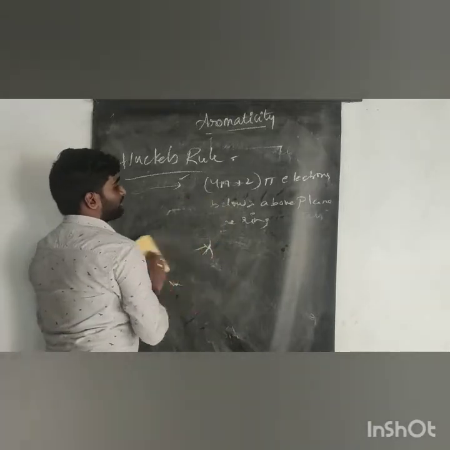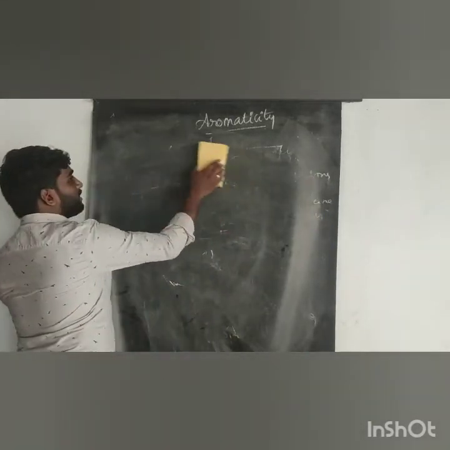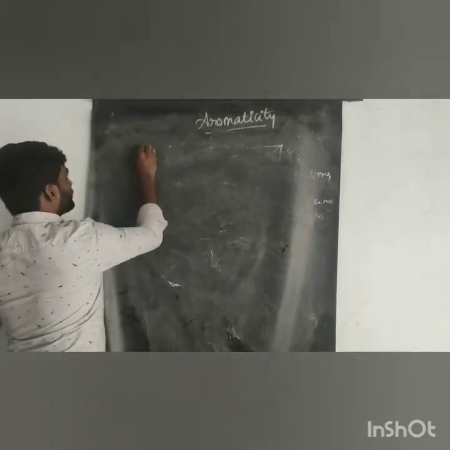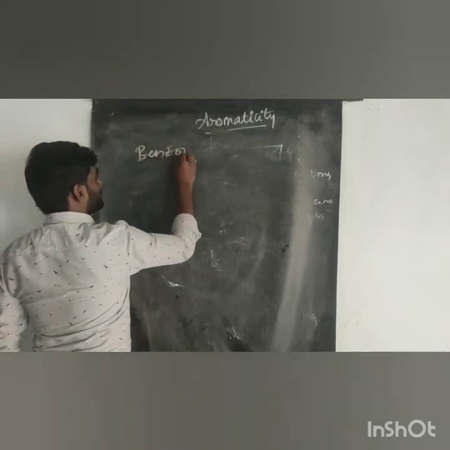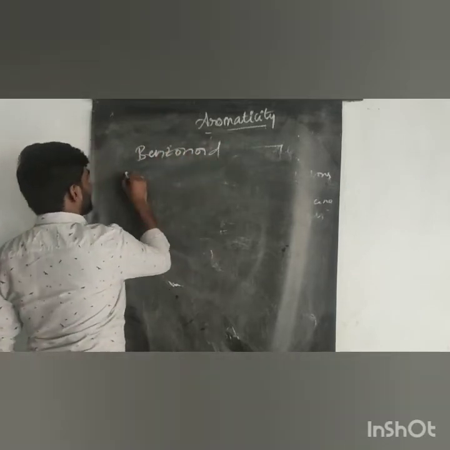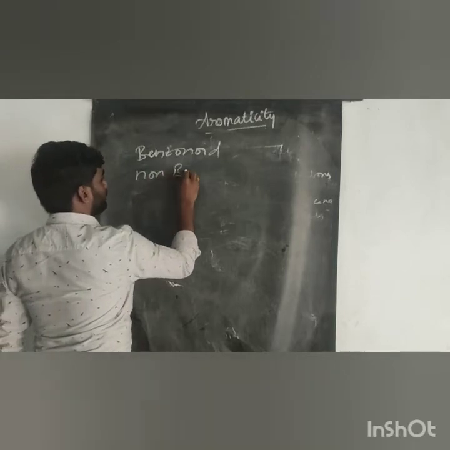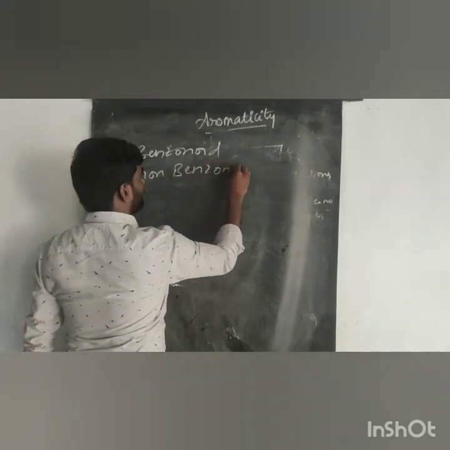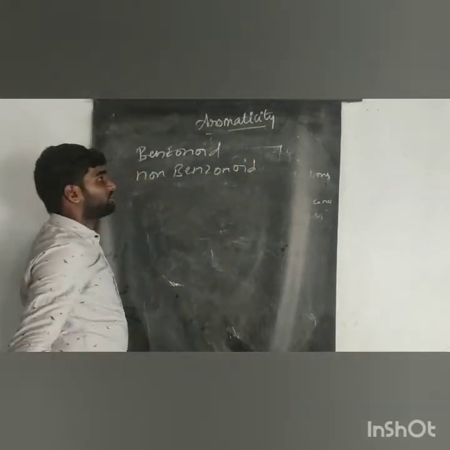Okay. So aromatic compounds are of two kinds: benzenoid compounds and non-benzenoid compounds.